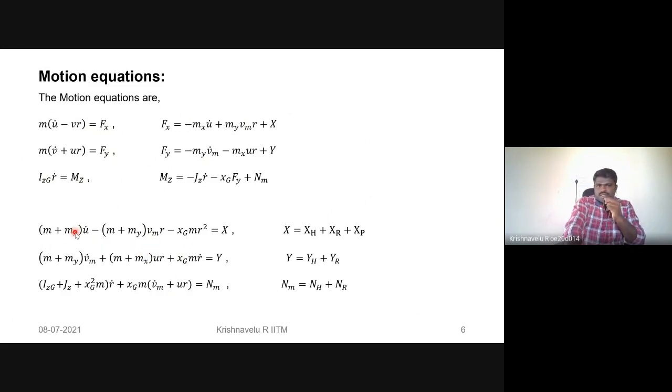Then these equations are represented in the dimensional form. These X, Y, N are the hydrodynamical forces acting on the ship. We know that the hydrodynamical force acting on the ship in the surge direction is with respect to the ship hull, rudder, and the propeller. Similarly, the sway hydrodynamical force is with respect to the hull and the rudder only, and similarly the yaw moment with respect to hull and rudder. Because there is no propeller force in sway and yaw moment, because the propeller force acts in the forward direction only. Therefore, there are no sway forces and no hydrodynamic forces due to the propeller in the lateral direction and the moment.